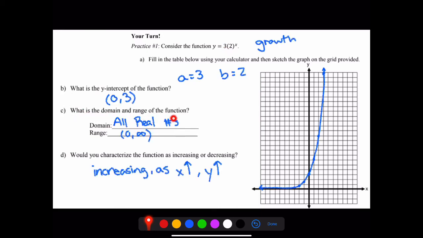Our domain is all real numbers because, again, we're continuing. These arrows signify that's going on forever, and it's not just going straight up, it's still going to the right as we continue. In our range, again, we don't hit that 0, we don't hit that x-intercept, so we use parentheses. Our smallest value that we're approaching is 0, the largest is infinity. And then we characterize this as increasing because, once again, it's growth, and also as x increases, y increases.